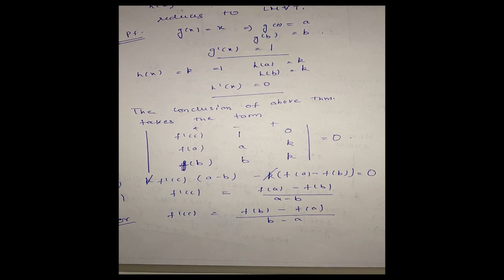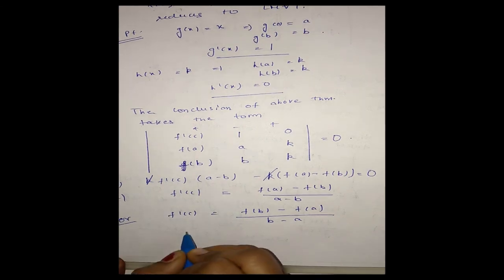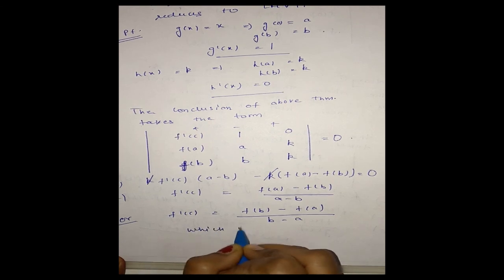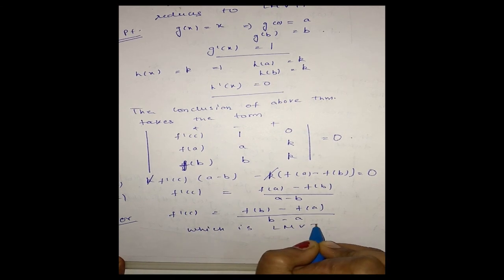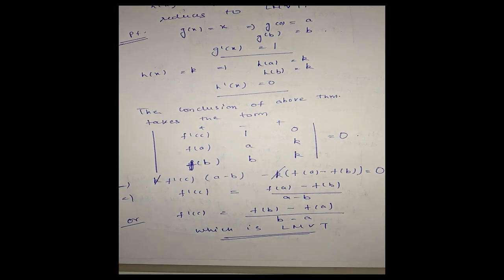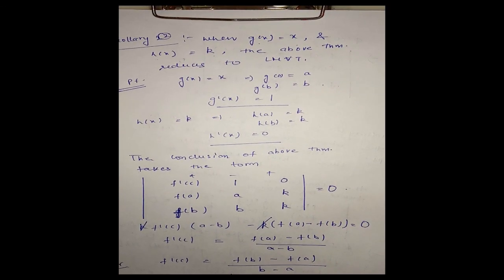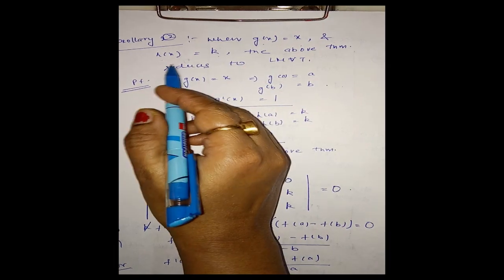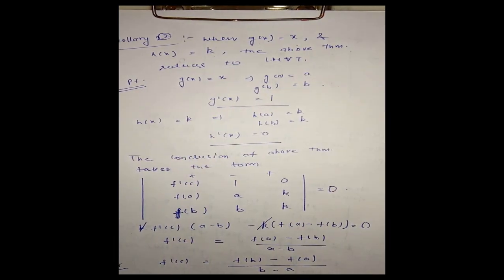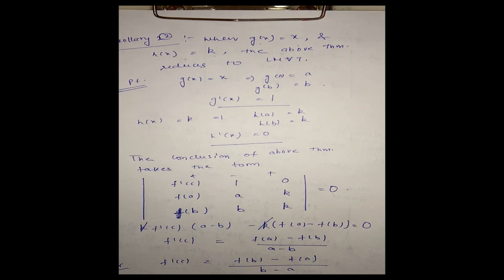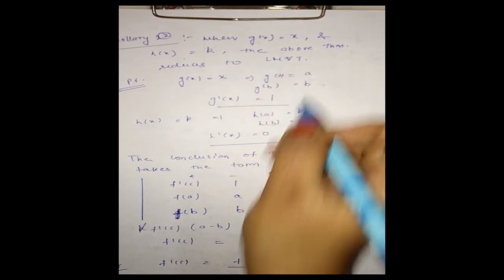This is Lagrange's mean value theorem, LMVT. It means if the two functions g and h are defined such that g(x) is equal to x and h(x) is equal to k, then the generalized mean value theorem will reduce to Lagrange's mean value theorem.